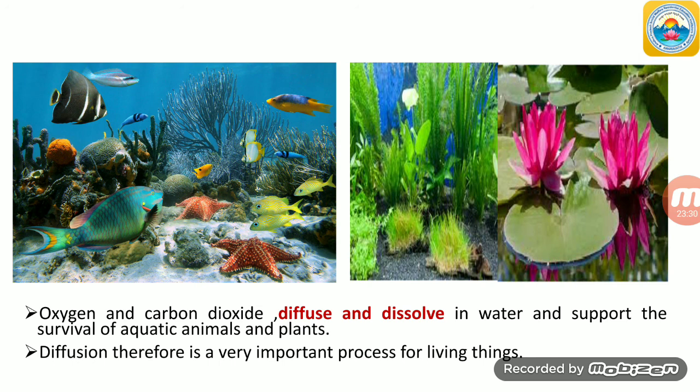So diffusion is a very important process for living things.